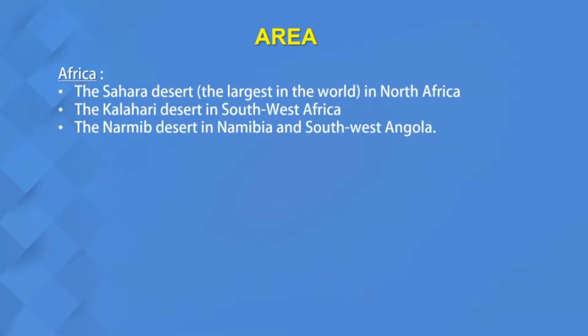Where do you find them? In Africa, the Sahara Desert, which is the largest desert in the world, in northern Africa. Then comes the Kalahari Desert in southern Africa, then the Namib Desert in Namibia and southwestern Angola. So these are the deserts found in Africa. Then coming to Asia, the Arabian Desert.